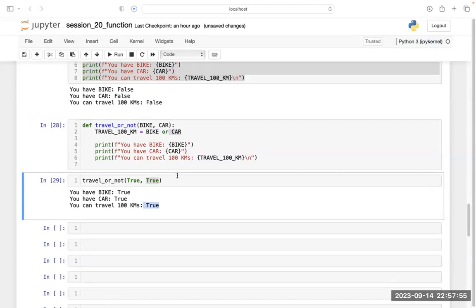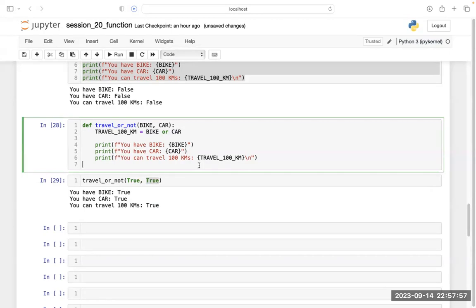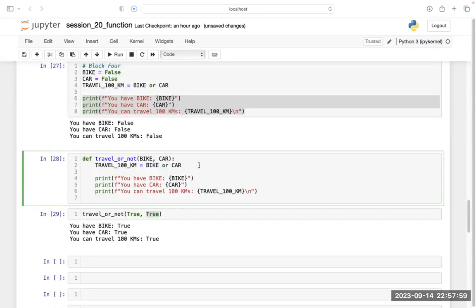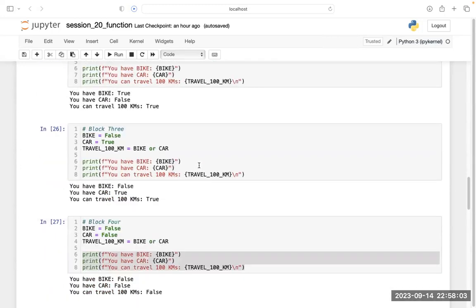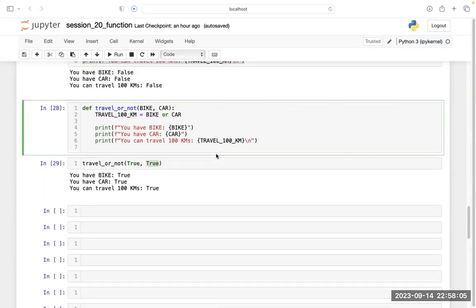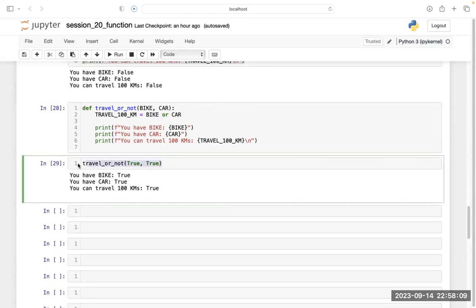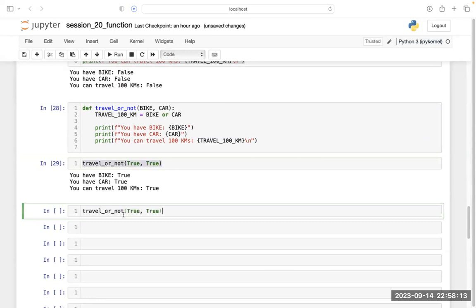So what is the usefulness of this thing? You don't need to write the block of code again and again. You simply write one function, and whatever value you want to change, you can simply change the argument. Suppose I want this to be true and this car to be false.